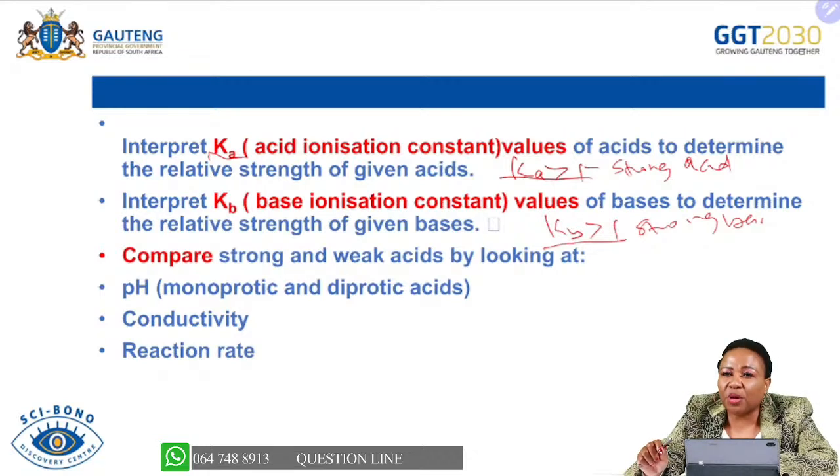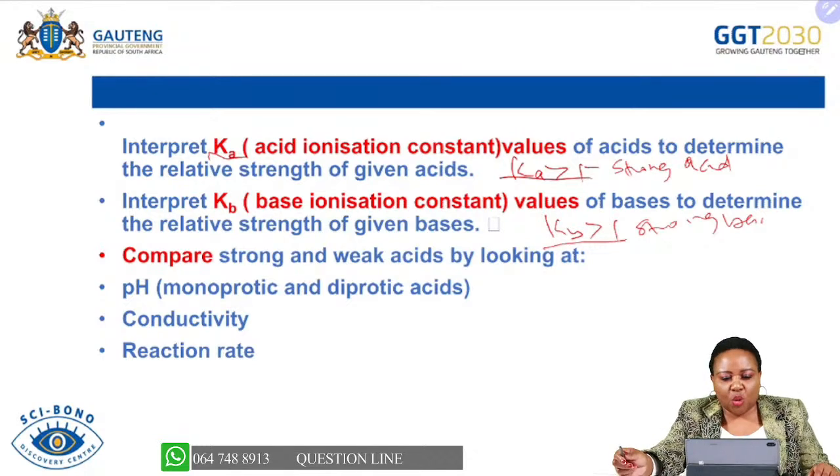So it is very important that you always check the numbers that you are provided without being confused, especially when you are provided the numbers in exponential form or in the case of decimals. As long as you know how to express numbers from decimal to exponent or from exponent to decimal, I don't think you will have a problem understanding whether the Ka value is greater or smaller, or whether the Kb value is greater or smaller.